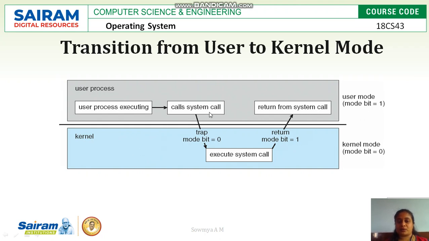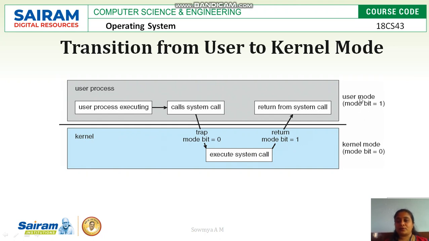Once the system call is executed, the mode bit will be set to 0 based on the trap or exception generated. Then the system call which is called by the user process will be executed in kernel mode, because it is a function from the operating system. Once the system call execution is completed, while returning back to user mode, the mode bit will be set to 1 and return back to the user process, returning the values which are available after execution of the system call.